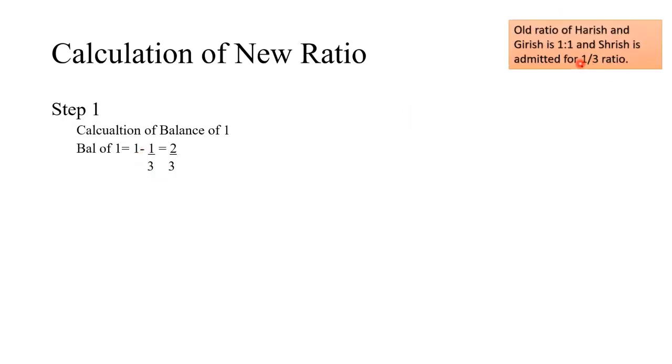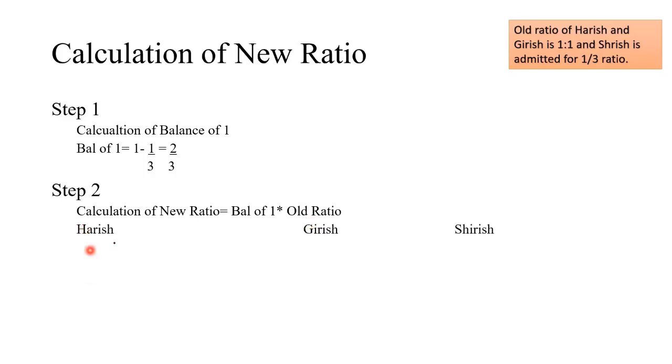See, the ratio of incoming partner is 1 by 3. So balance of 1 will be 2 by 3. In second step, calculation of new ratio is equal to balance of 1 multiplied by old ratio. Let's see. First, we will see Harish's new share. 2 by 3 multiply by 1 by 2. 2 से 2 cancel, and we have ratio 1 by 3.